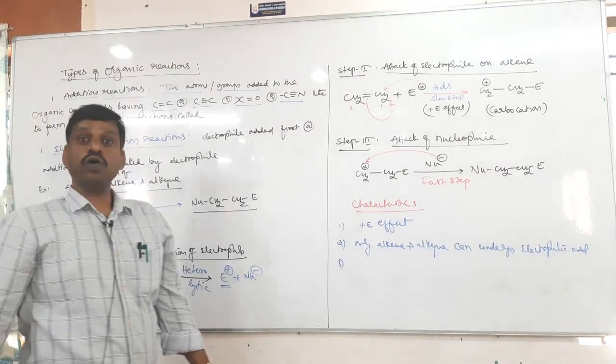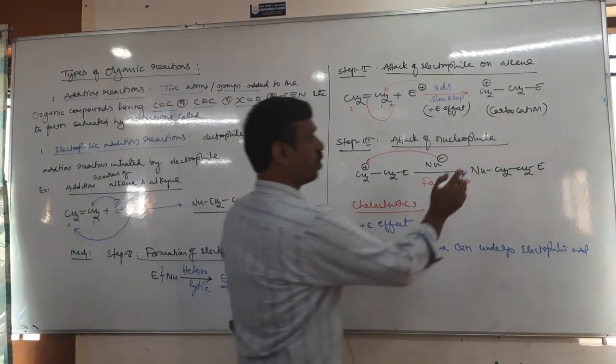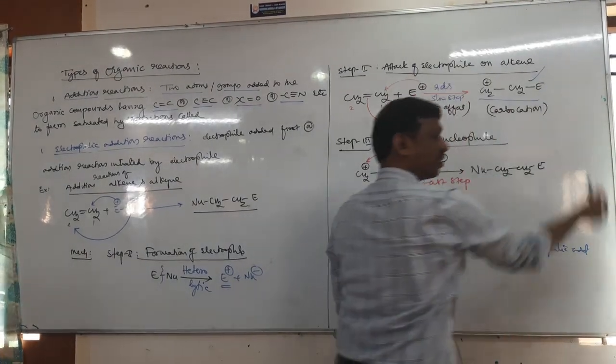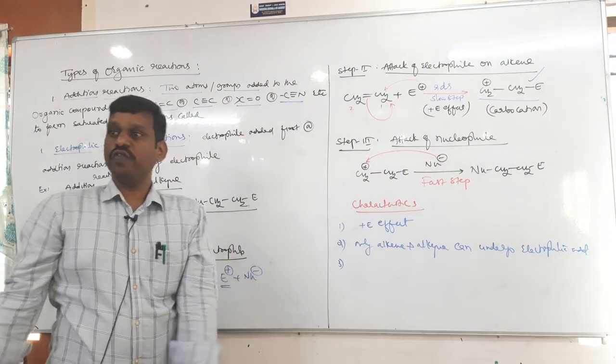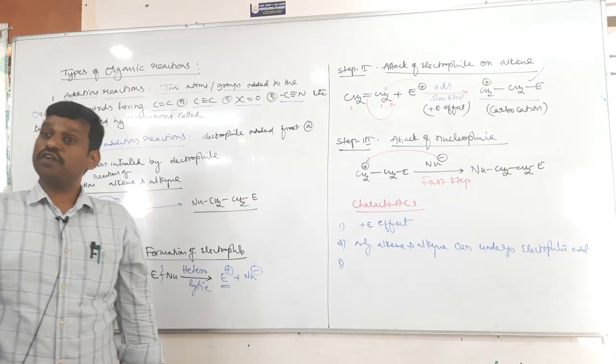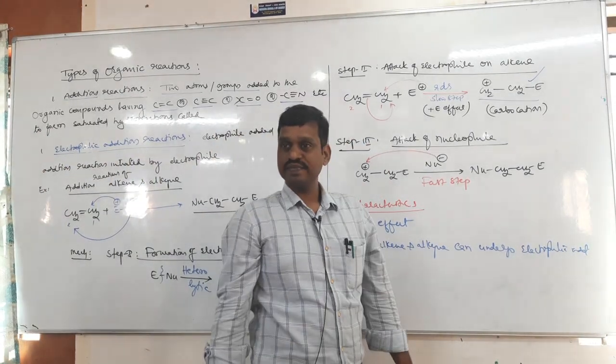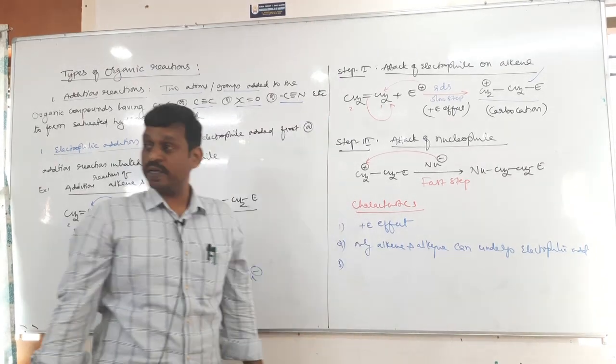Next, one more important characteristic of electrophilic addition reaction: what is the intermediate we are getting? In electrophilic addition reaction, usually carbocation is the intermediate. But wherever carbocation comes, it may undergo rearrangement. We have to check rearrangement.